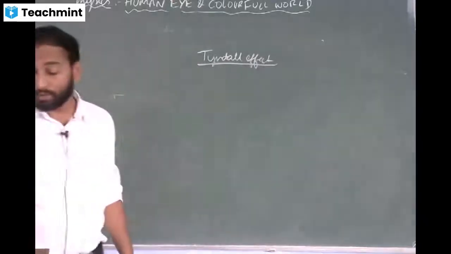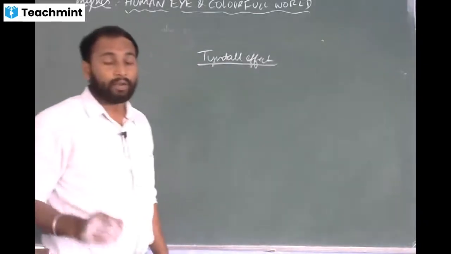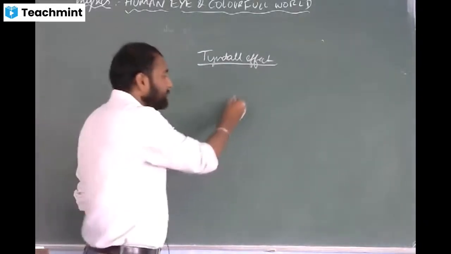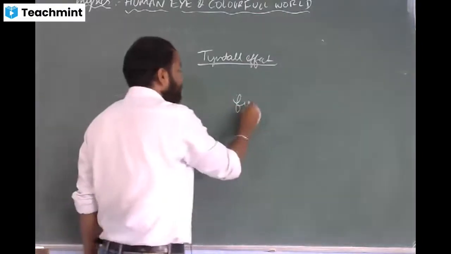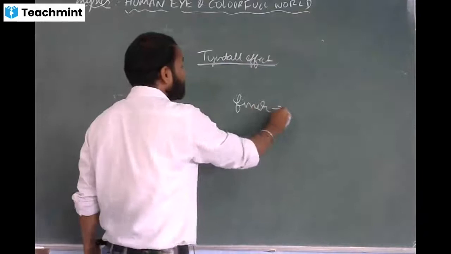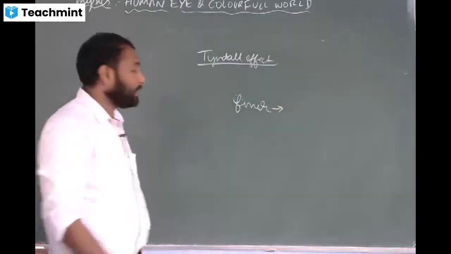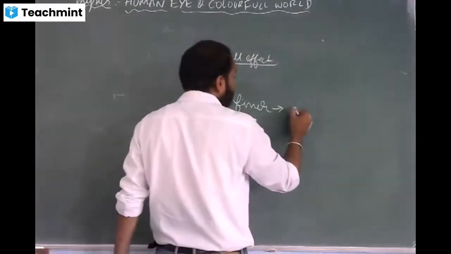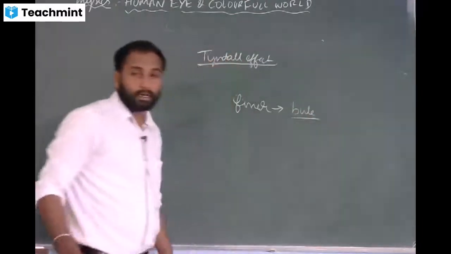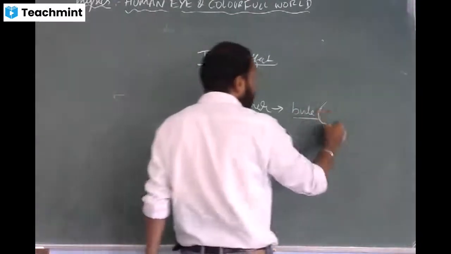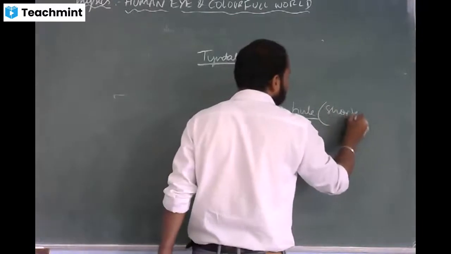Also see, when a beam of light hits the finer particles present in the atmosphere, it mostly emits the blue end of the spectrum, that is, blue colored light. So blue colored light is of shorter wavelength.